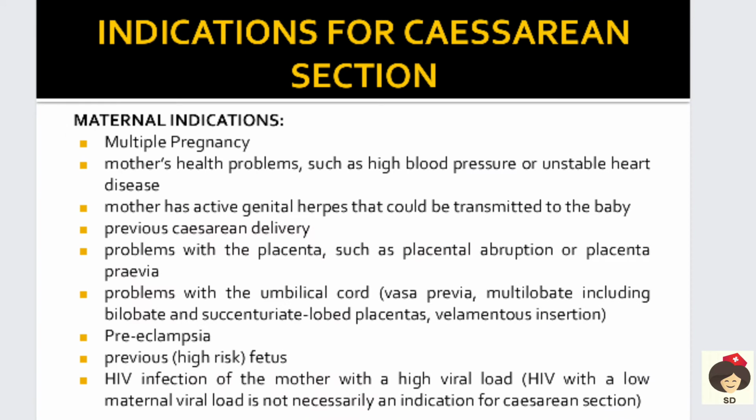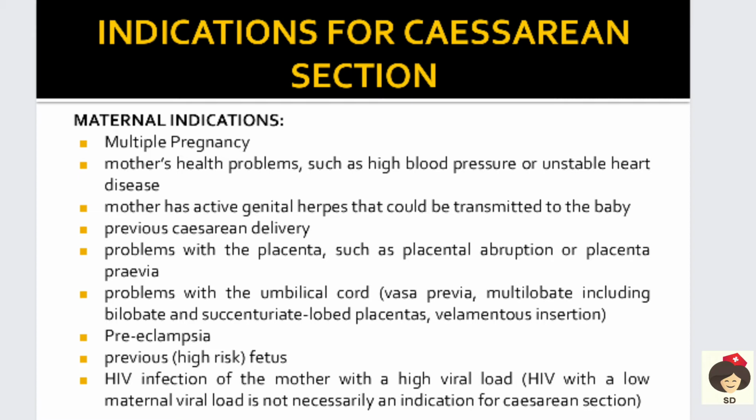Coming to the maternal indications of cesarean section. Multiple pregnancy, that means more than one fetus in the womb, and if the mother has some health problems like high blood pressure or unstable heart disease, then the mother cannot go for a vaginal delivery because it can cause cardiac arrest. So they take the mother for cesarean section.